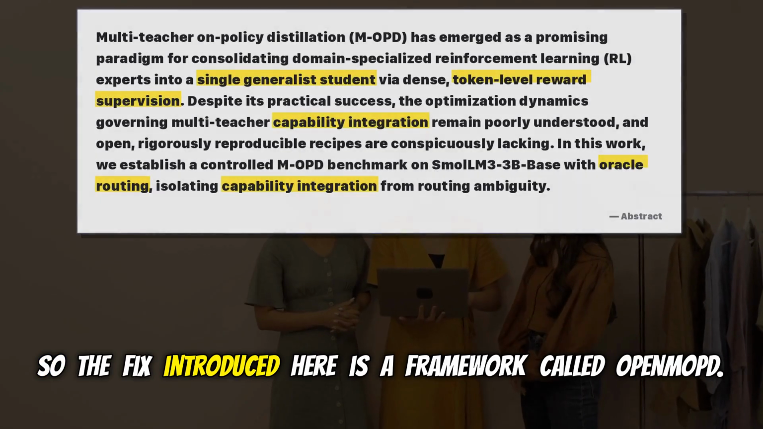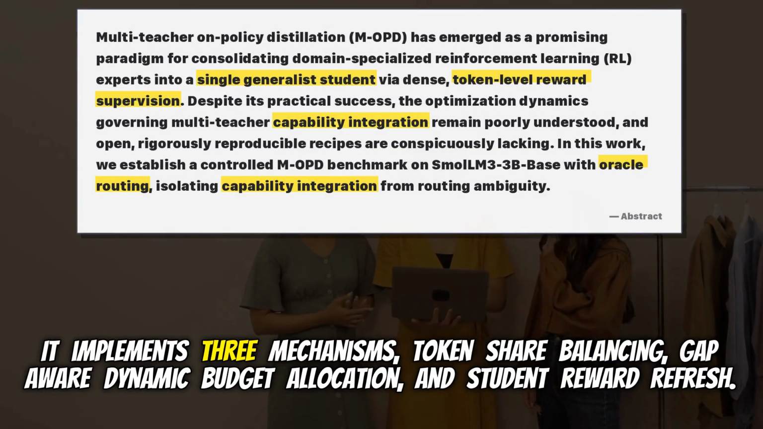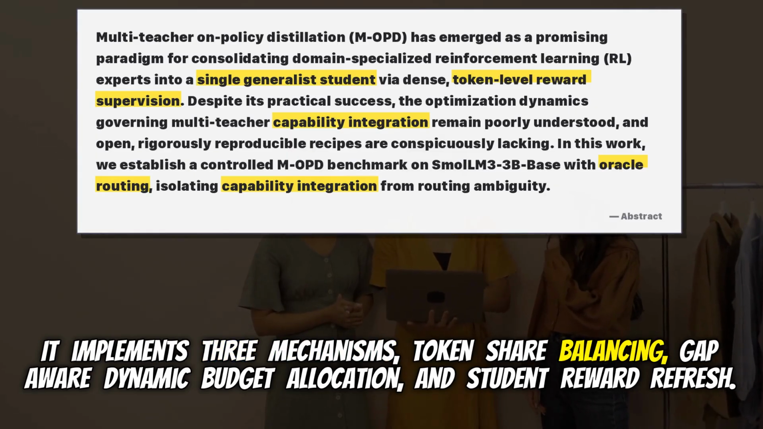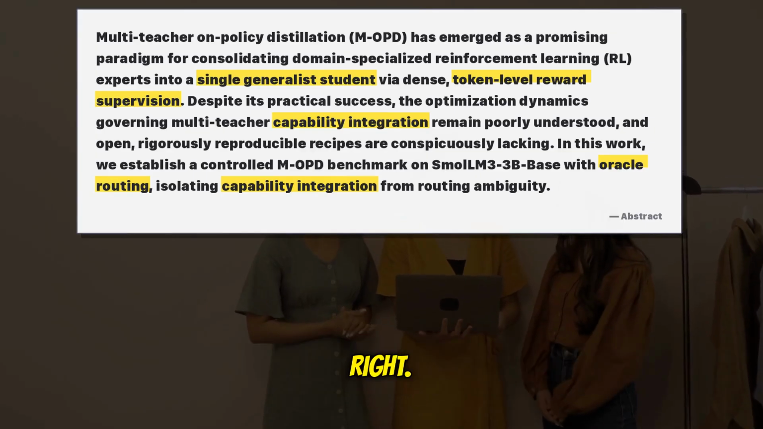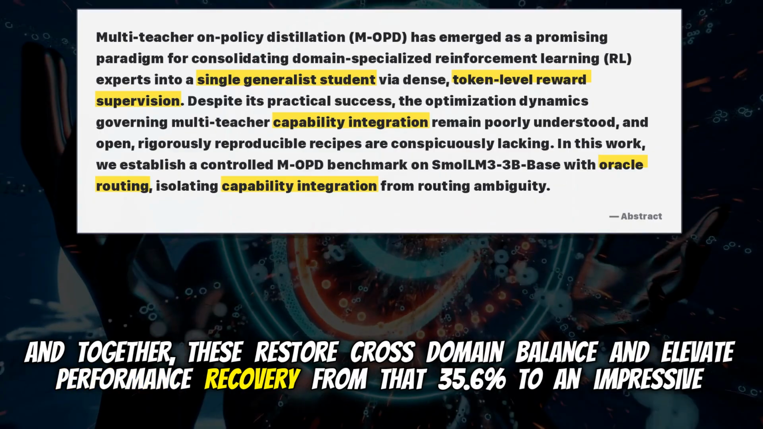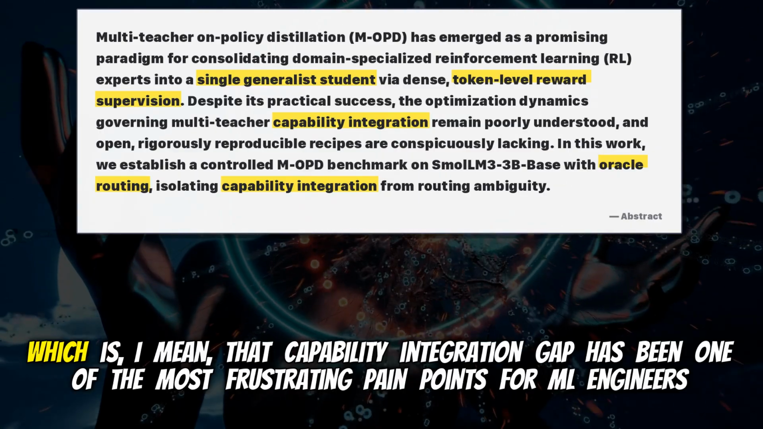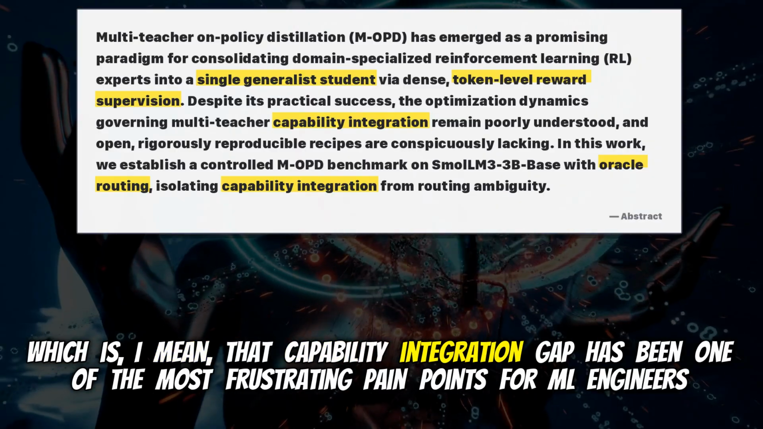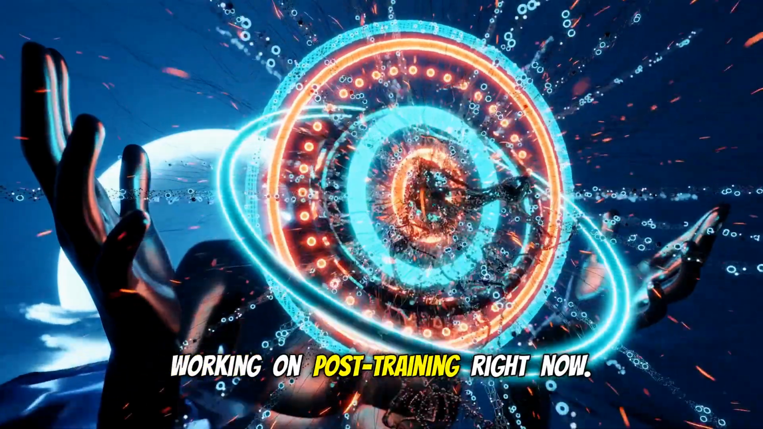So the fix introduced here is a framework called Open-MOPD. It implements three mechanisms: token share balancing, gap-aware dynamic budget allocation, and student reward refresh. Right. And together these restore cross-domain balance and elevate performance recovery from that 35.6% to an impressive 83.4%. Which is, that capability integration gap has been one of the most frustrating pain points for ML engineers working on post-training right now. Oh, absolutely.